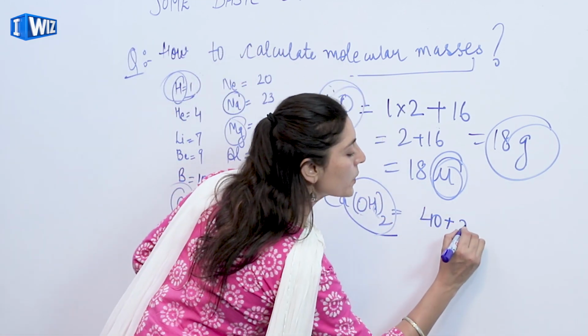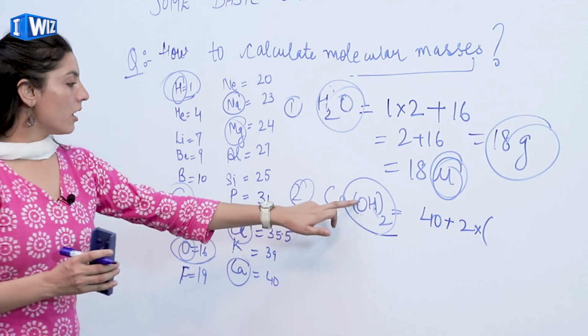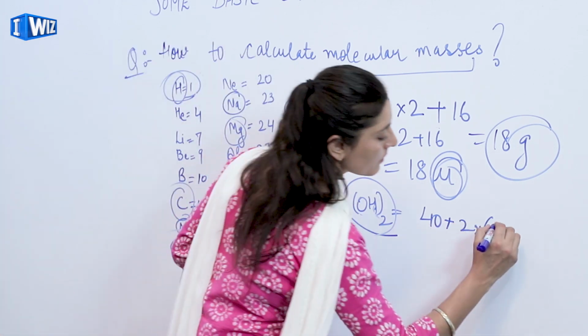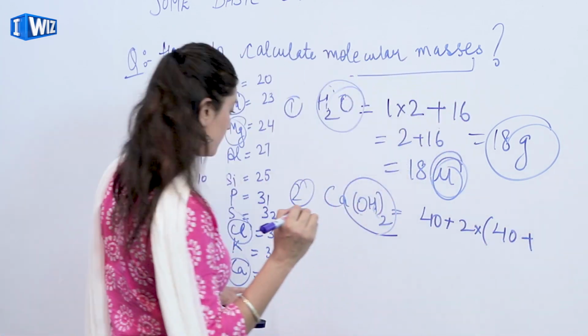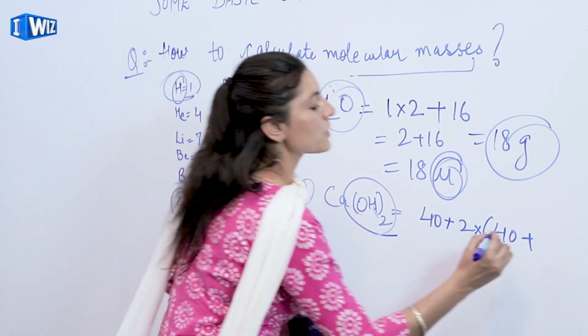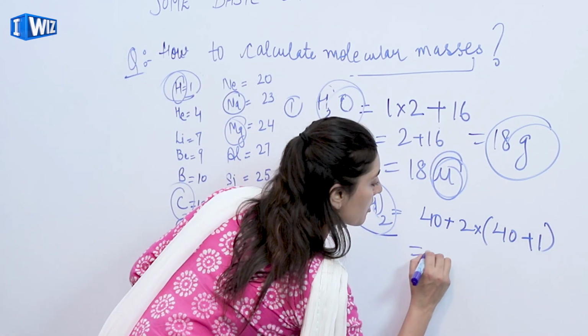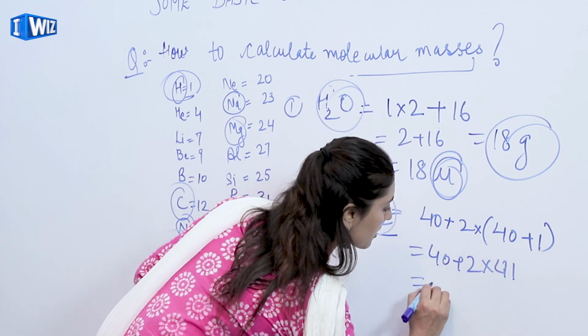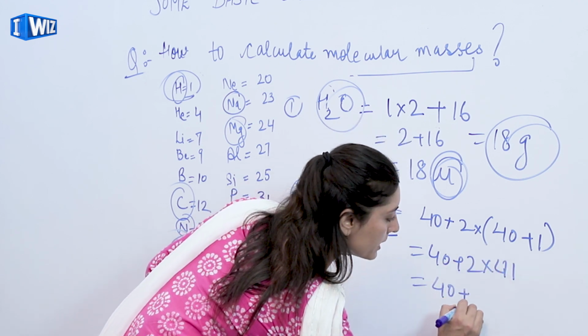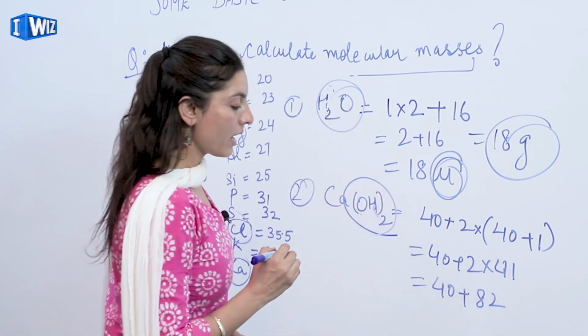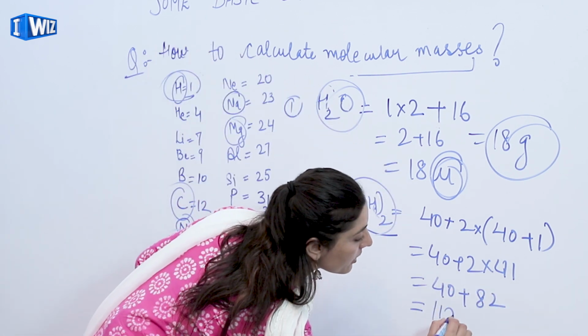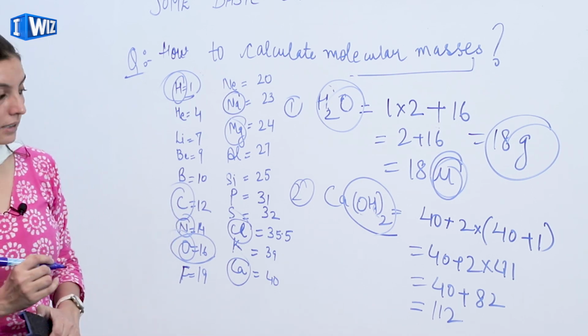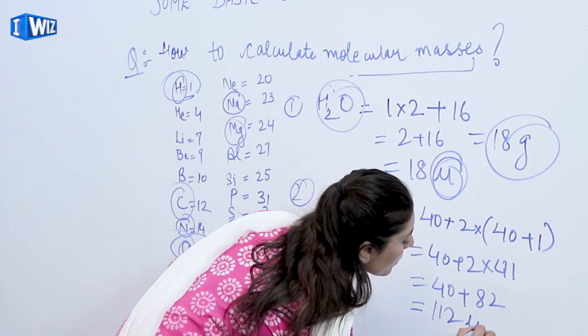Add twice the oxygen, which is 16, to 40, and I have hydrogen, which is 1. So I'll write 40 plus 2 into 17, plus 2 into 1. That is equivalent to 40 plus 34, and hence I have the answer 74. Clear? I'll write it as 74 mu.